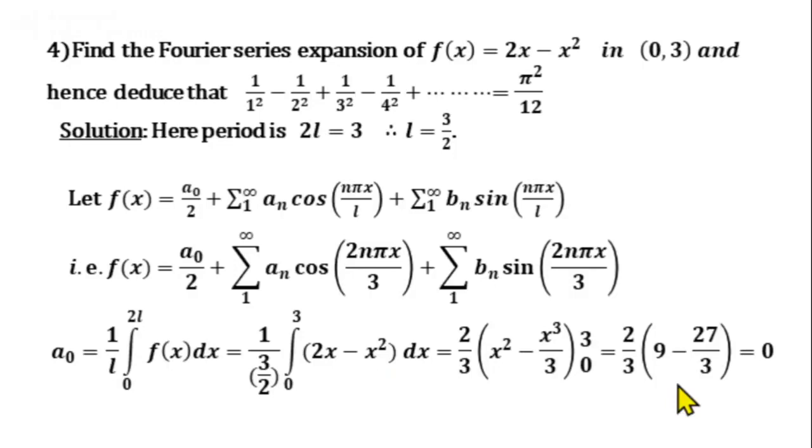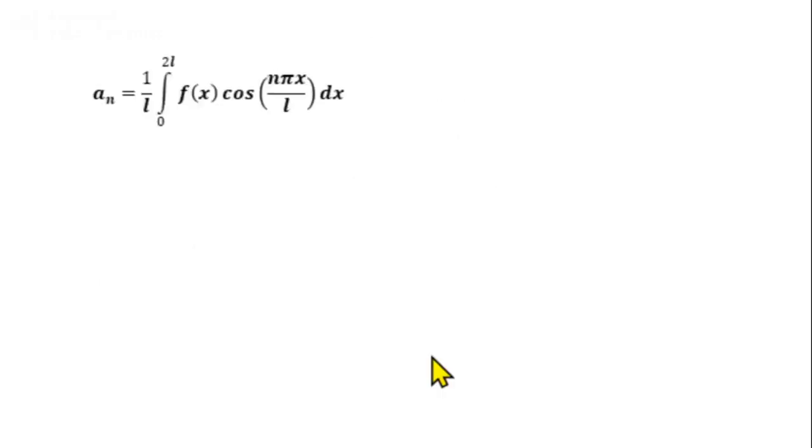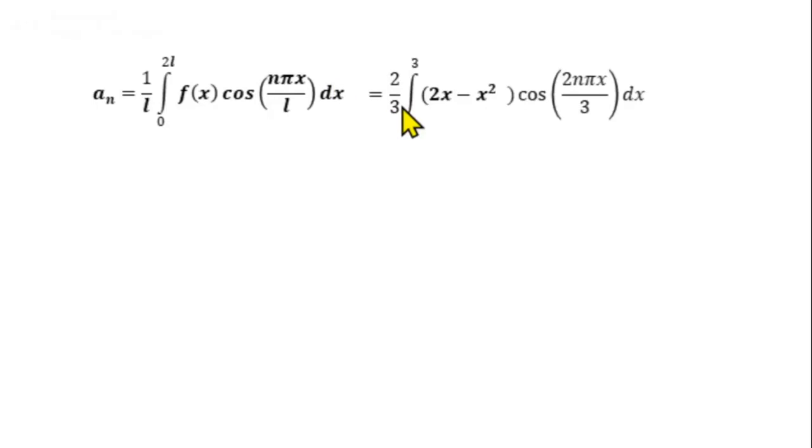Next we will find an. Formula for an is equal to 1 by L integral from 0 to 2L f of x cos n pi x by L dx. Substitute for L and f of x. 1 by 3 by 2, or we can write 2 by 3 into integral from 0 to 3 of 2x minus x square cos 2 n pi x by 3 dx. Then we use the integration by parts rule. We take u equal to 2x minus x square and v equal to cos 2 n pi x by 3 and integrate this.